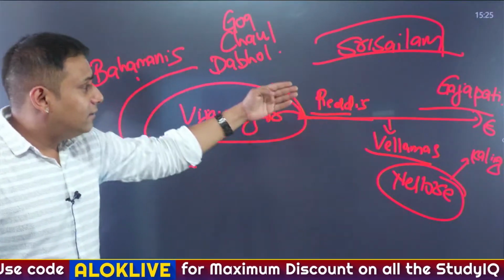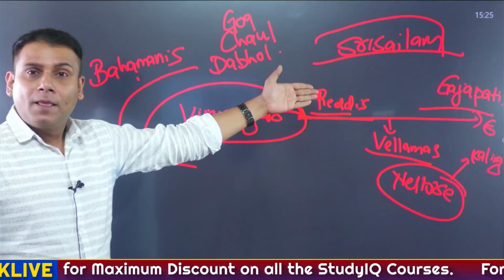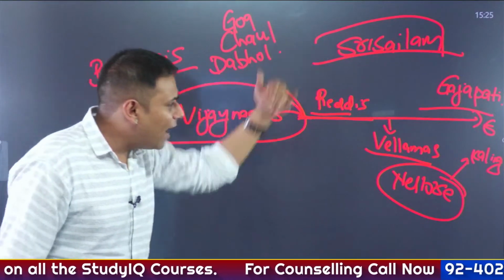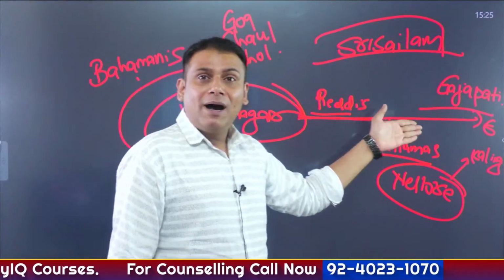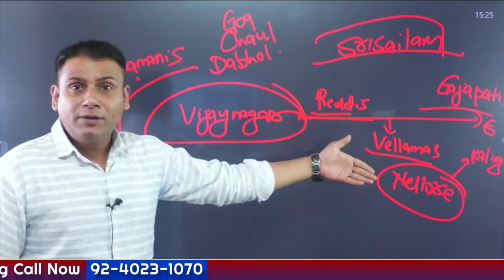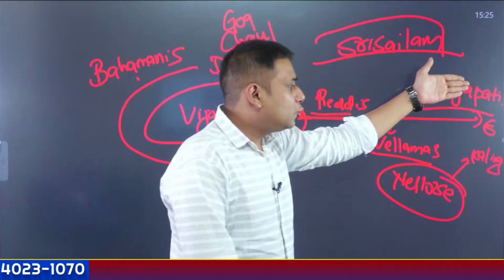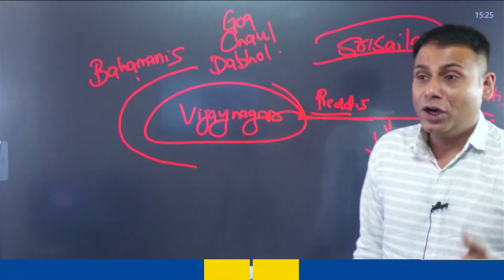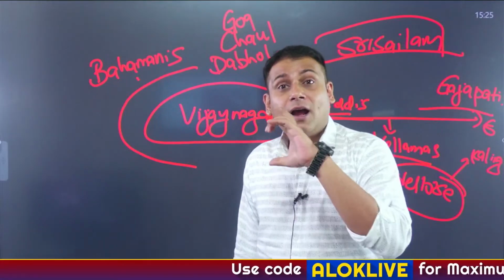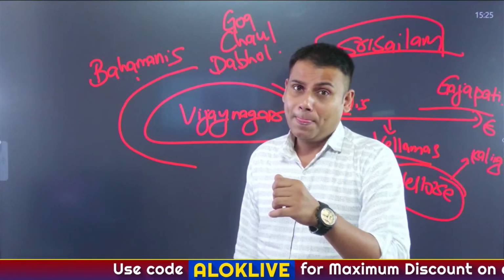He defeated the Reddis of Kondavidu and acquired the region of Srisailam, Andhra. Apart from this, he defeated the Velamas, particularly in the region of Telangana. Apart from this, it is said that he also defeated certain Gajapati rulers. Okay, he occupied the stretch between Kaling and Nellore.